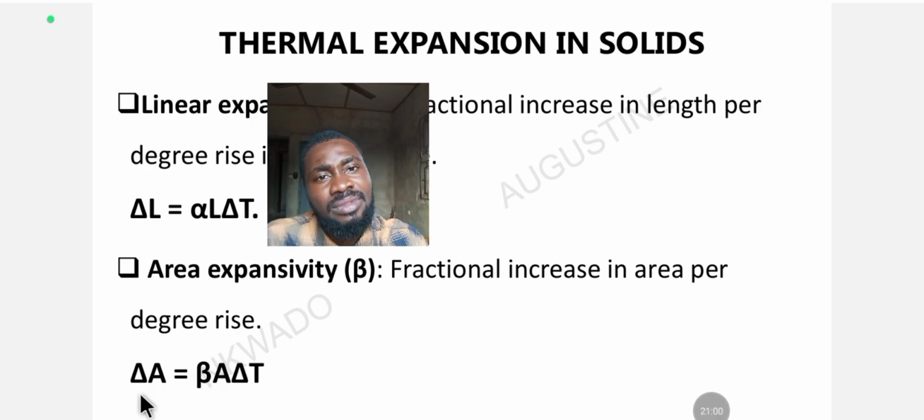So the formula is: change in area is equal to beta, our area expansivity, times area times change in temperature. As easy as that. So this formula is what you are going to use when JAMB asks you to solve for the area expansivity of a metal, of a body, and so on and so forth.